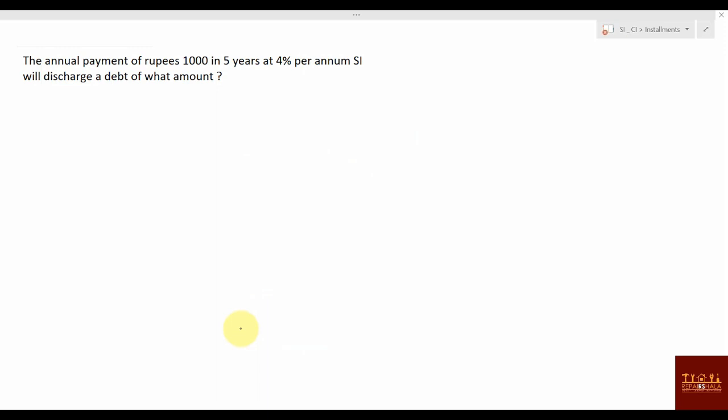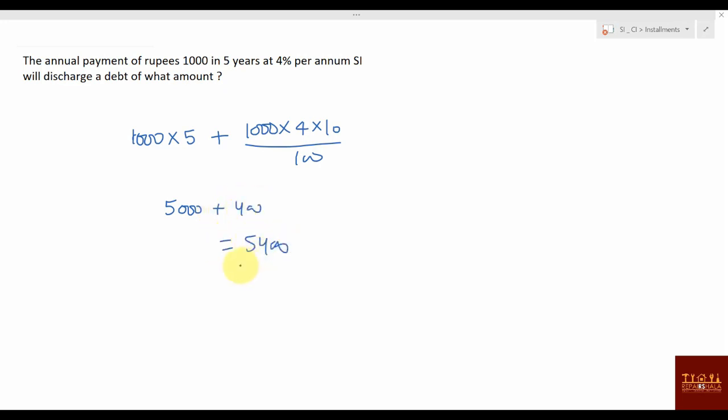The annual payment of rupees 1,000 in 5 years at 4% rate of interest will discharge a debt of what amount? Now, this question you have to solve and write your answer in the comment box. So what's the answer? You can say 1,000 rupees for 5 years, 4% rate of interest, and sigma 5 value is, sigma 4 value is 10 divided by 100. So this will be 5,000 and this will be 400. That is 5,400.